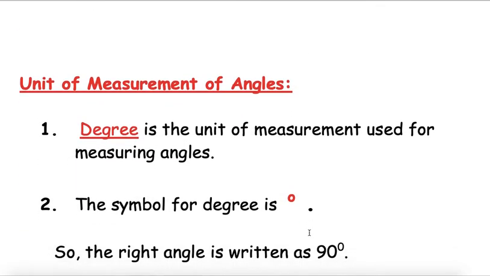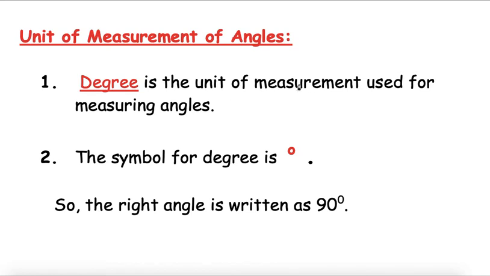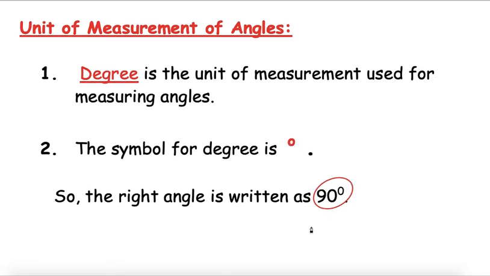Then come units of measurement of angles. Now degree is the unit of measurement. We use it to measure angles and the symbol for degree is a small circle, but it's not written in line. It is diagonally at the right corner. Whenever we have to write degree, see here. If we have to write 90 degree, it's written like this. 90 and then the degree is a small circle, but it is diagonally at the right corner of that. Not above, not in a line. So the symbol for degree is this small circle.